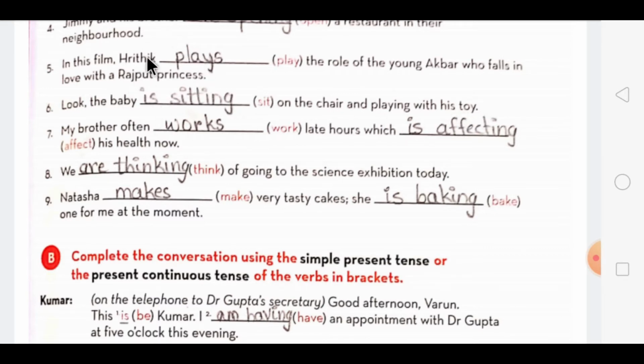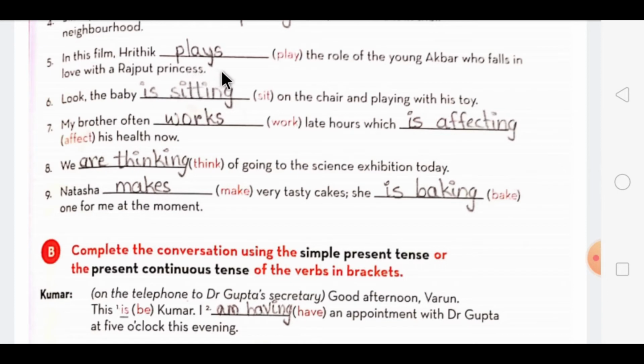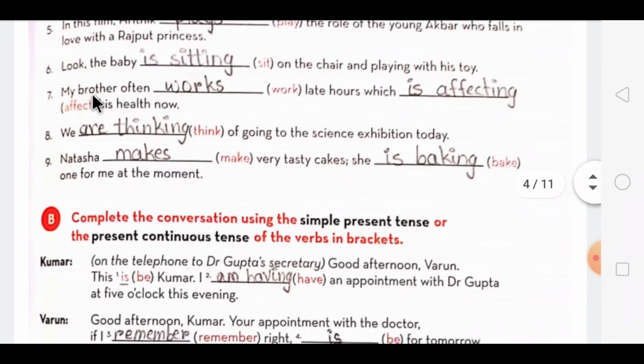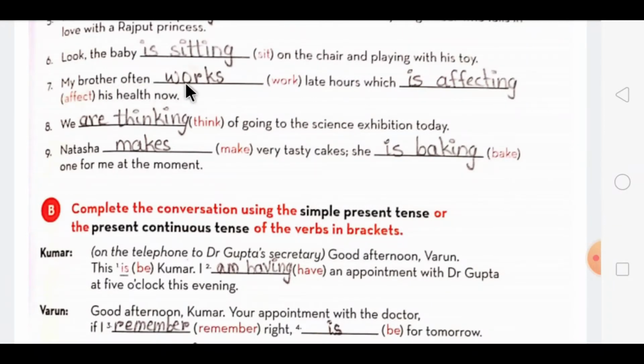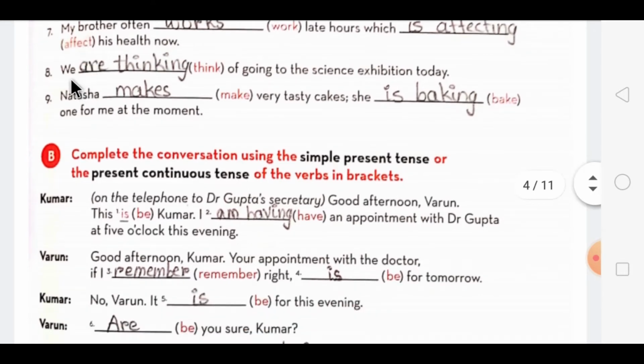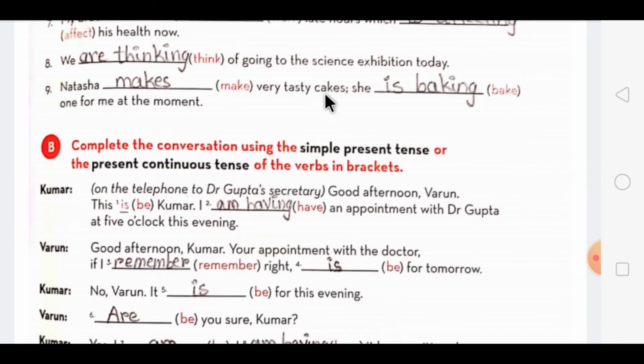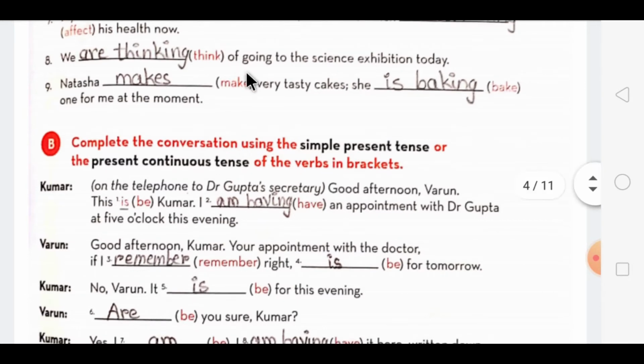So you have to apply the rules which I have explained. When a regular routine and habit is there, that time we use simple present tense, and if the action is continuing we use present continuous tense. Come to the seventh one. My brother often works late hours which is affecting his health now. The eighth one is, we are thinking of going to the science exhibition today. The last one, Natasha makes very tasty cakes. She is baking one for me at the moment. Now, according to the rules, we have completed this exercise, dear students.